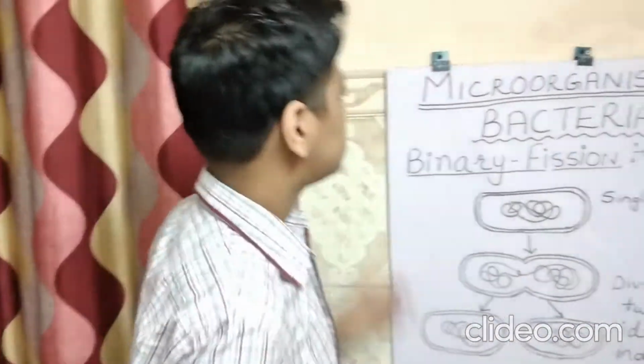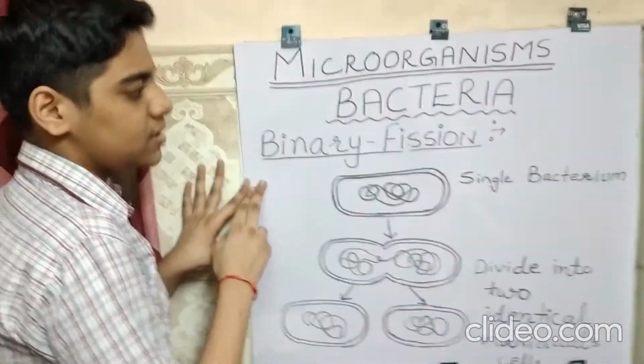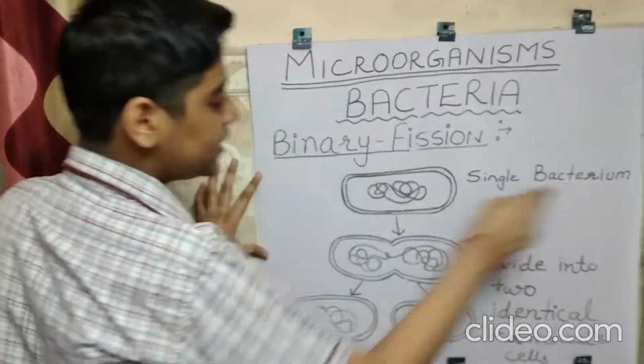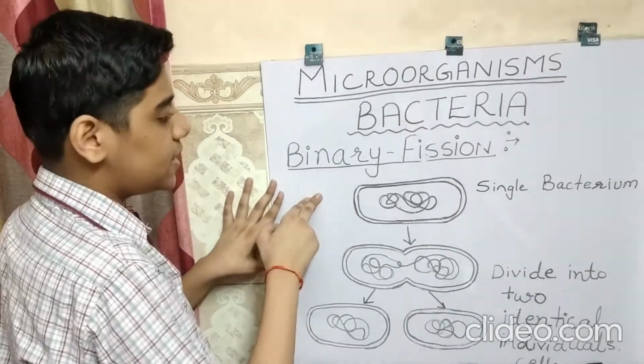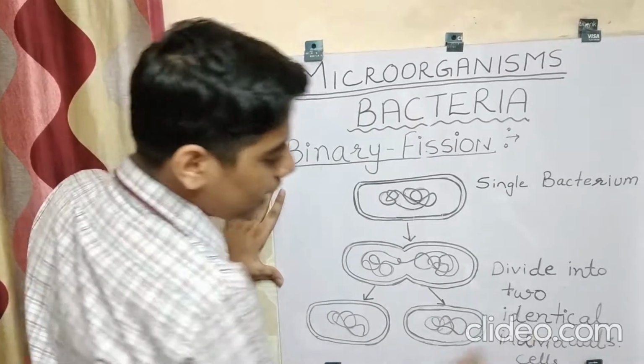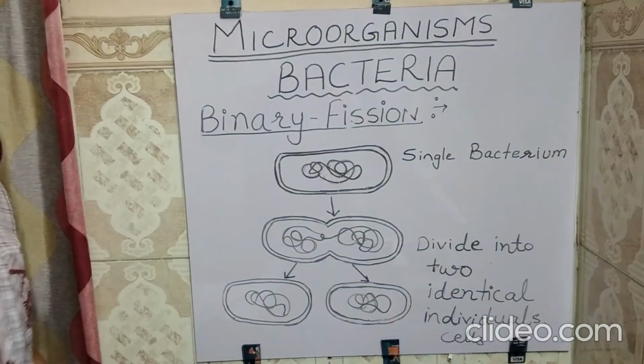Now we will see how the bacteria reproduce. The bacteria reproduce by the process of binary fission. In binary fission, first the nucleus and the cytoplasm divide into two, then the cell wall also divides into two, and it forms two identical individual cells, and hence the bacterium divides into two.